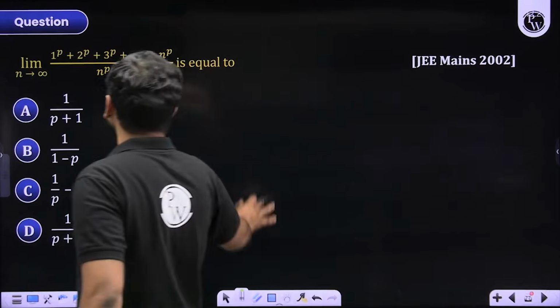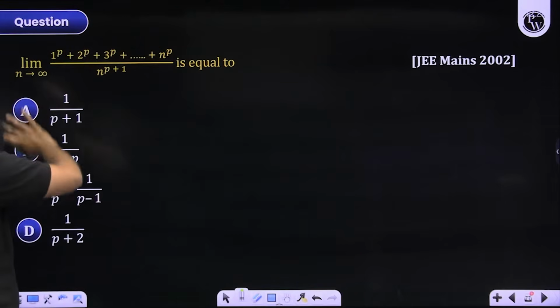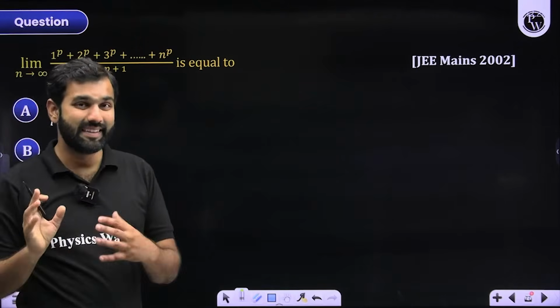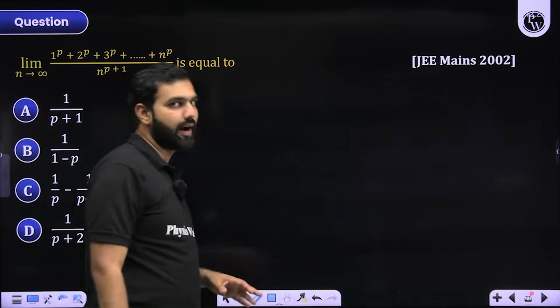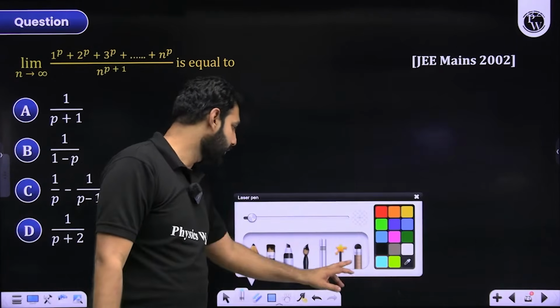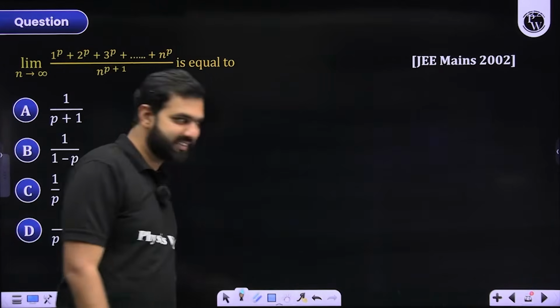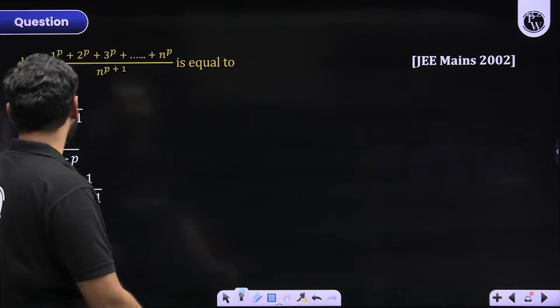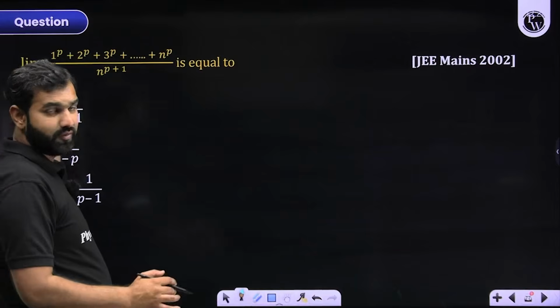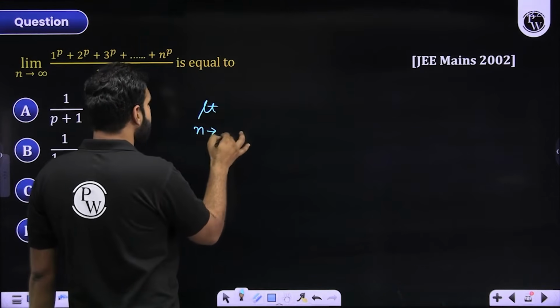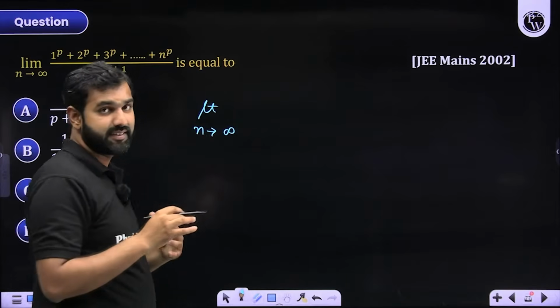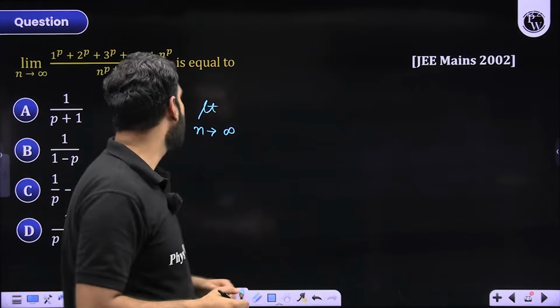See, this question can be done with the sandwich theorem, squeeze theorem as well, but I'd like to tell you that this category of questions can be done with limit as a sum as well. How? Let me try and tell you that. First of all, try to generalize its term. What do I mean by that? This is a summation, where n is approaching infinity. So that is the limit. So a limit based question it is. But there I'm seeing it as a generalized sum.